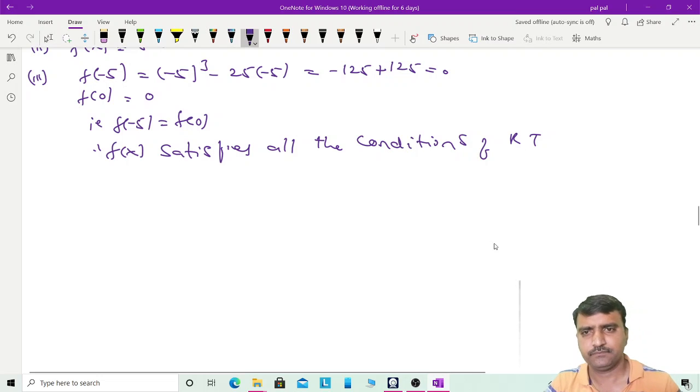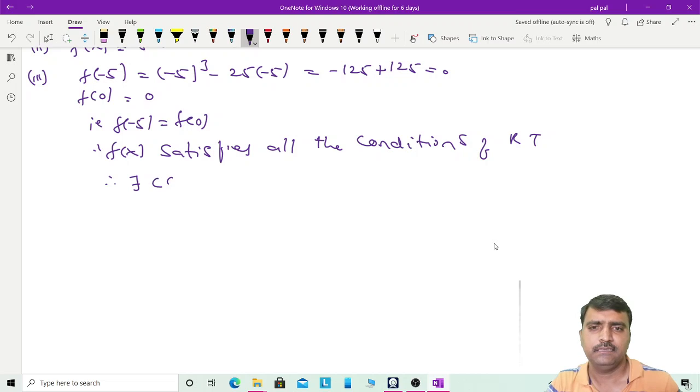Therefore there exists c belongs to -5 to 0 such that f dash of c is equal to 0. f dash of c is 3c square minus 25 is equal to 0.